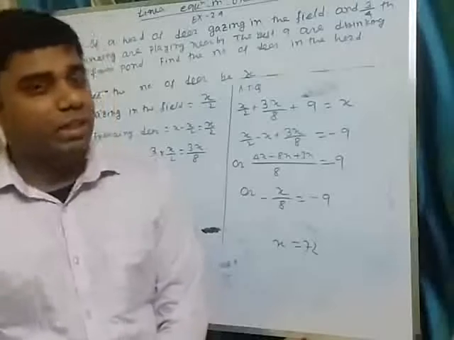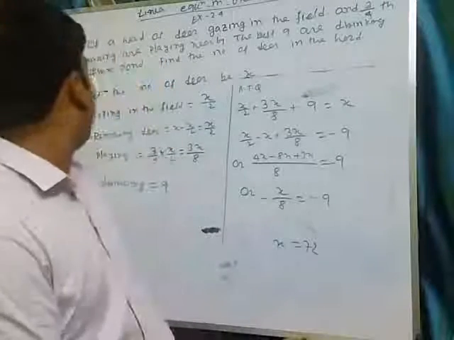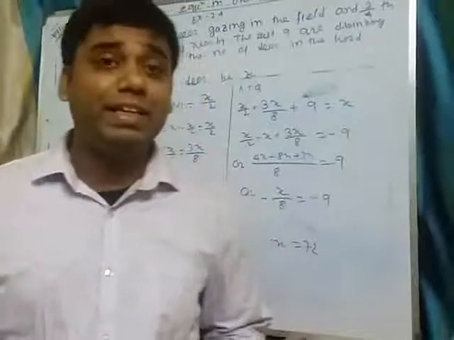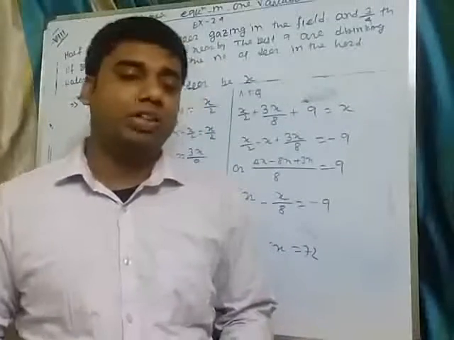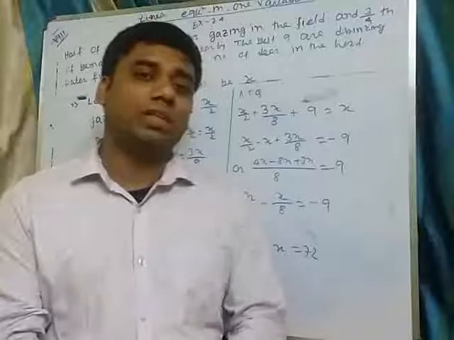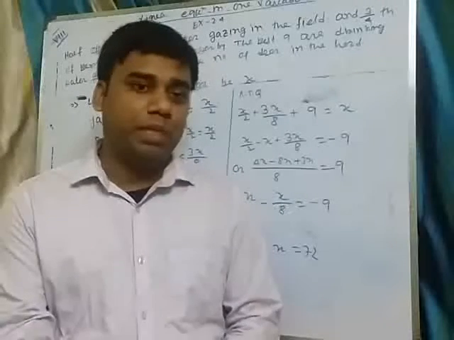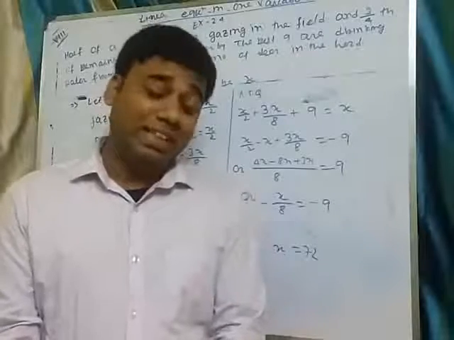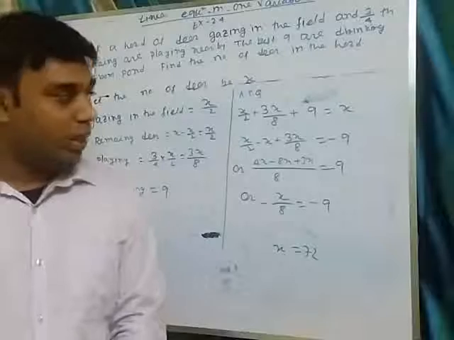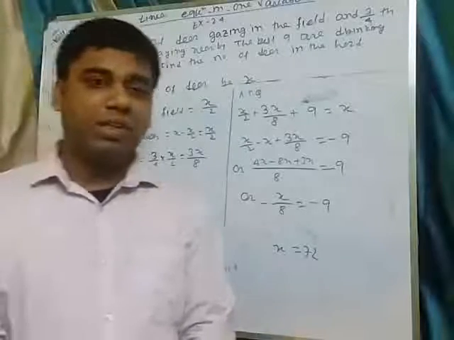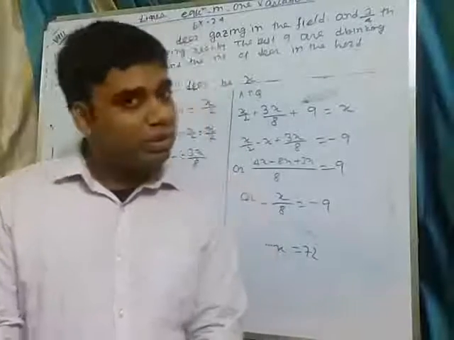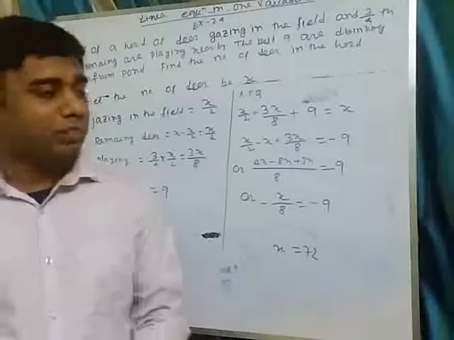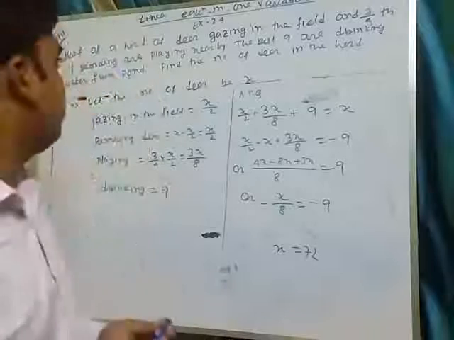Today I will discuss three sums, that is 7, 8, 9, 10, and I will start the next exercise of chapter 2, that is 2.5. In the previous class I have solved three lengthy sums. Now in this exercise only three sums are left. After solving these three sums, I will start the exercise 2.5. Okay. So the first sum,